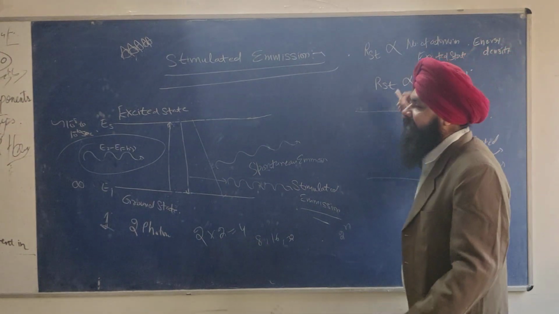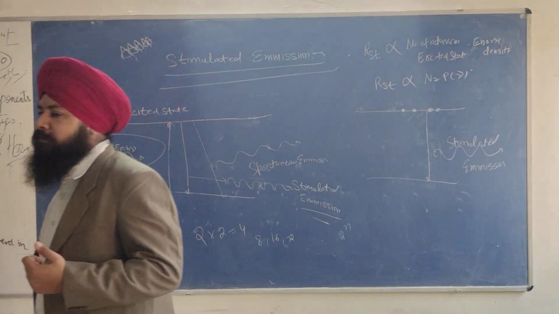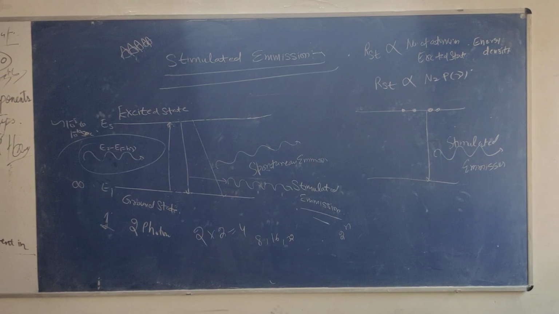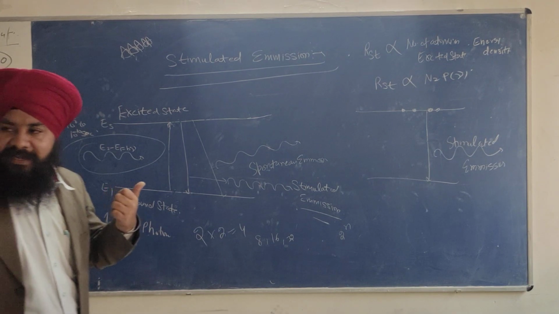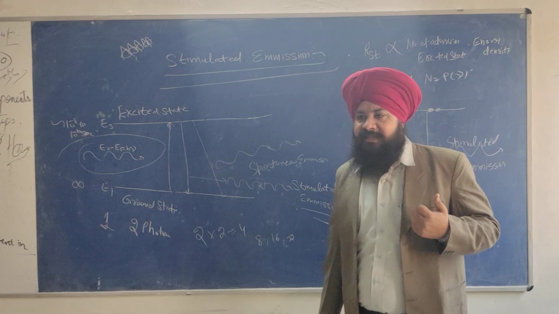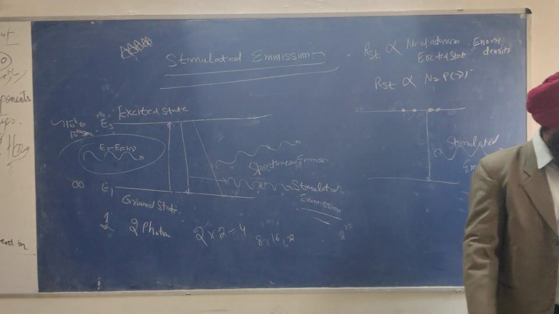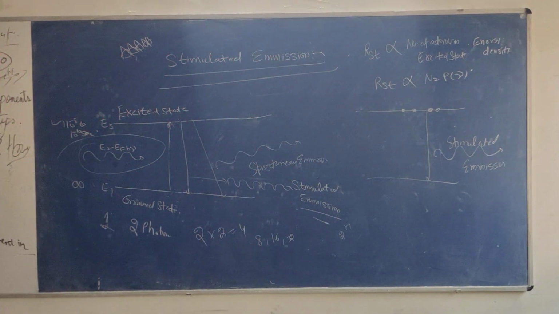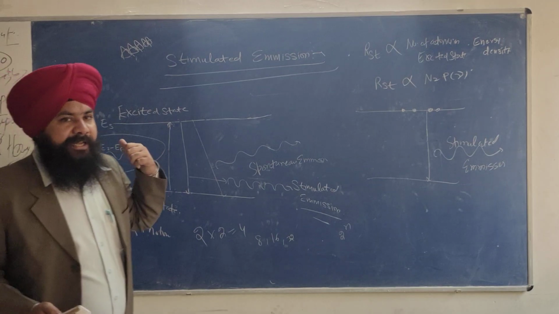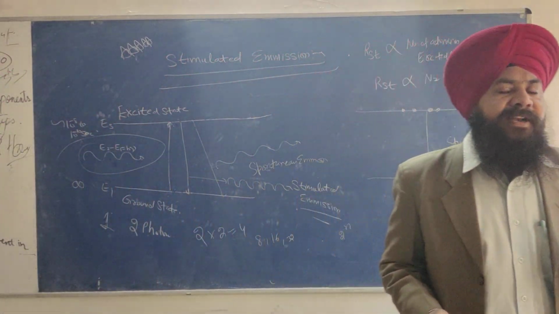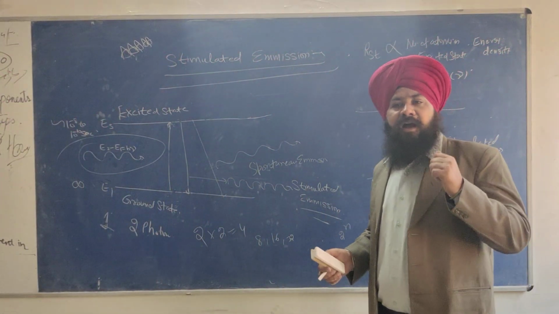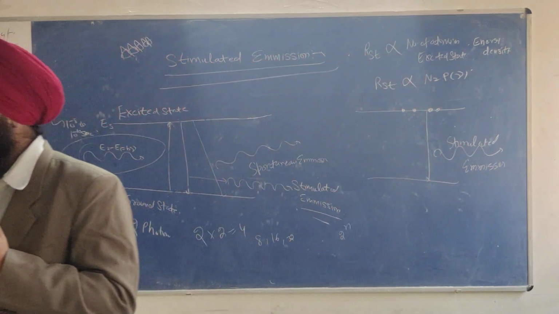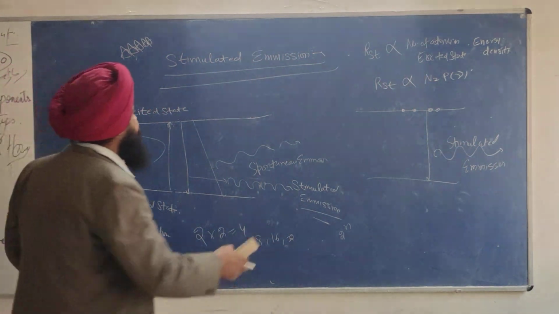So which factor is the dominating factor in the laser? Stimulated emission is the dominating factor in the laser rather than spontaneous emission. So we will derive the mathematical equation and find the Einstein coefficients. Let us see what the Einstein coefficients are and what the relation is between RA, RST and RSP. So let us start.